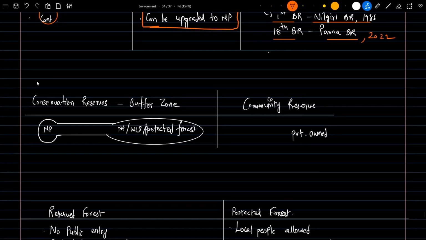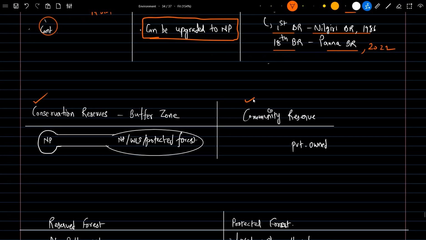Next in-situ conservation is conservation reserves and community reserves. What does a conservation reserve mean? It is simply a buffer zone between two national parks, let's say. It's not just about national parks. In between two wildlife sanctuaries also, it can act as a buffer zone. Between two protected forest areas also, it can act as a buffer zone. So any buffer zone between two in-situ conservation areas is known as a conservation reserve. Community reserve is also a similar kind, but it is basically privately owned.